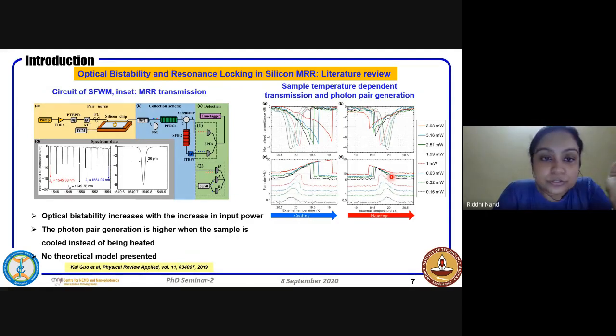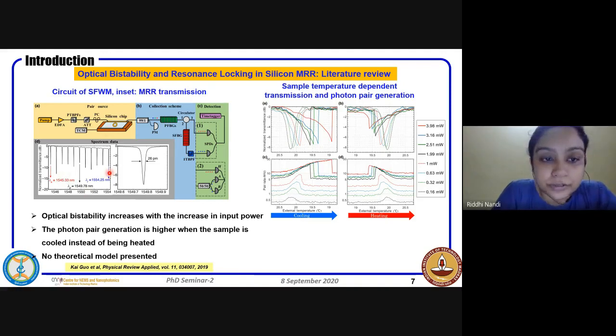Next, very recently a group tried to actually lock the resonance so that they can control the bistability. They have used a silicon micro ring resonator, and they tried to do spontaneous four-wave mixing so that they can generate photon pairs. But what they have done is they have used a temperature controller. They have kept the silicon chip on a temperature controller.